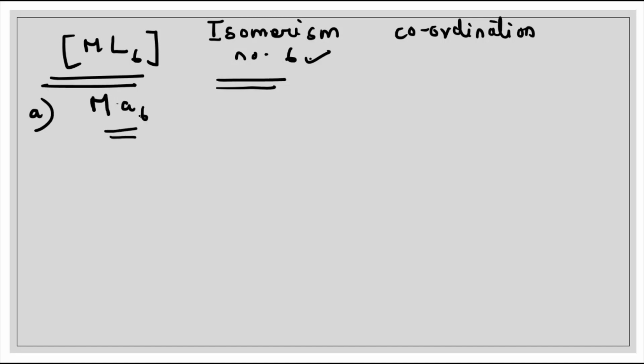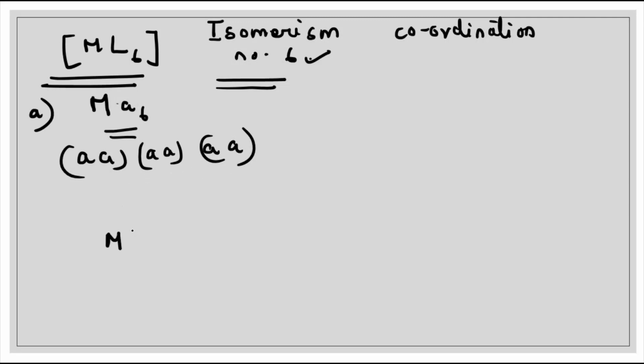MA6. Now in this case, we have to find out the number of geometrical isomers and whether the complex is optically active or not. So how to find out the geometrical isomerism? Instead of drawing, we can do it like this. AA, AA. So you can see here there is no other combination possible.